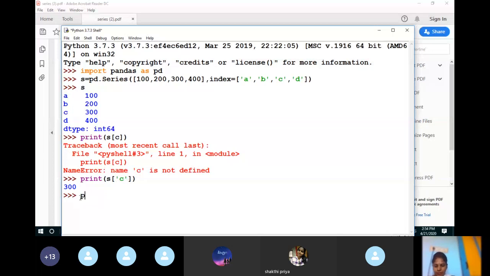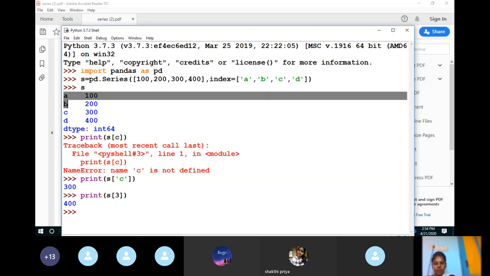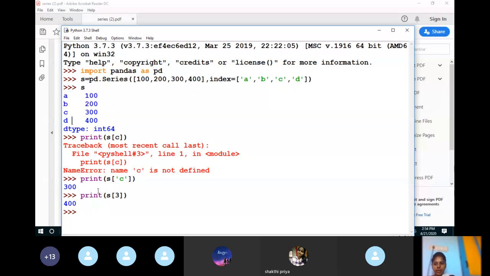I'm going to test this. I'm just checking whether it will display with the index like this. So this is also possible, because by default we have indexes 0, 1, 2, 3. So if you are giving s of 3, then it will display the fourth element, because it is starting from 0. So 3 will represent the fourth element. If I print s of 2, then it will display the third element, that is 300.